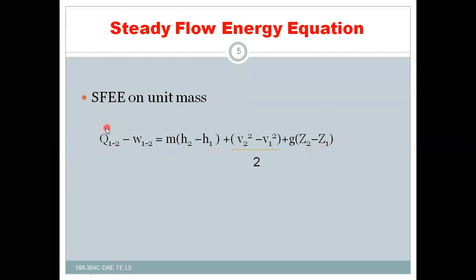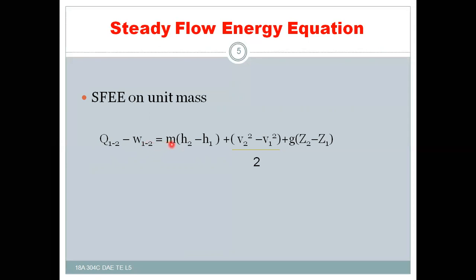Here Q12 is the heat transfer into or out of the system in the flow process, and W is the work done either by the system or on the system.